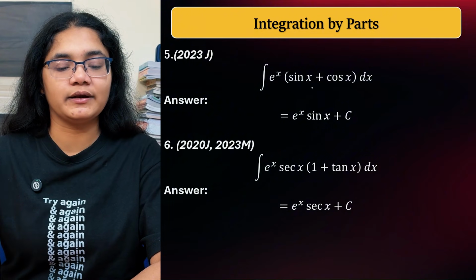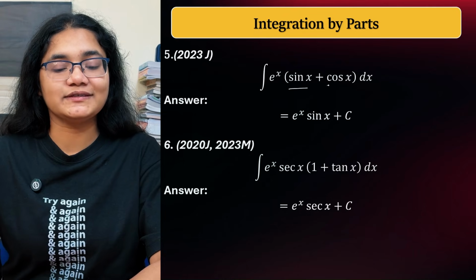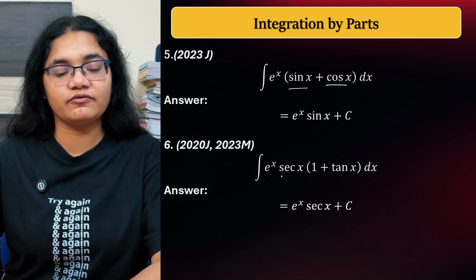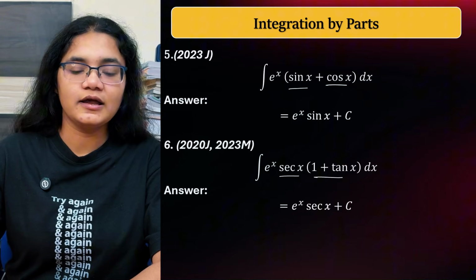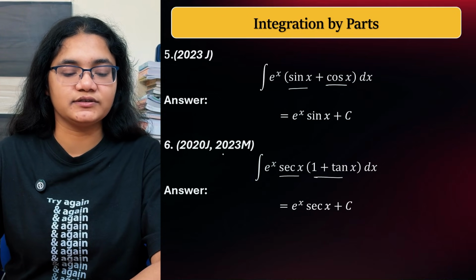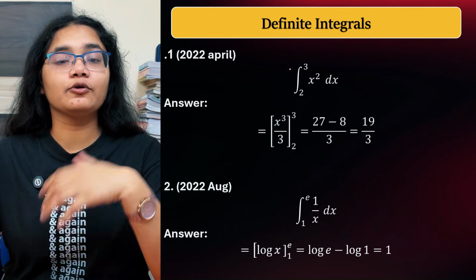Then coming to 2023 July, e to the power of x into sin x plus cos x. Then e to the power of x sec x into 1 plus tan x. You can multiply it and then you can find the value of this one. This question is also recent in 2023 March, 2022 April 1 paper.